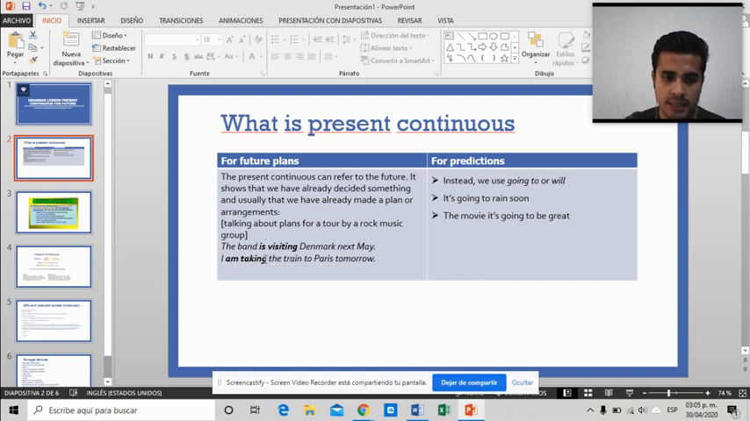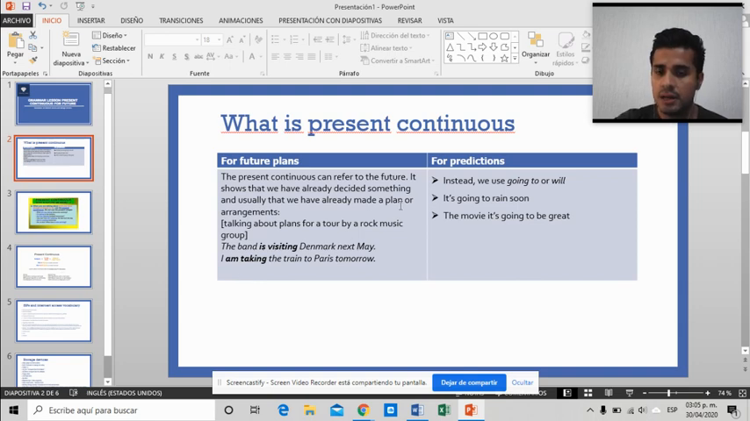I am taking the train to Paris tomorrow. When? Tomorrow. So you already have plans. If I say I'm going to work on Saturday, that is my plan. Why? Because I already made an arrangement. Maybe my boss asked me to work on Saturday, and I said yes. So that is my plan, and I can say I'm working on Saturday.